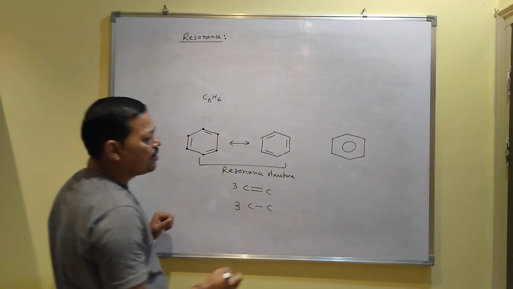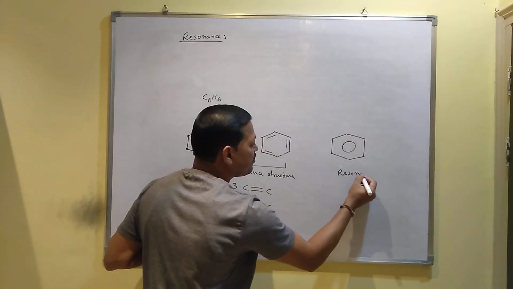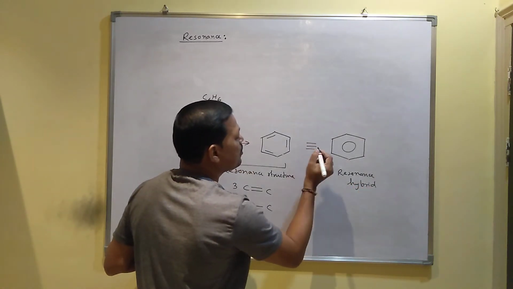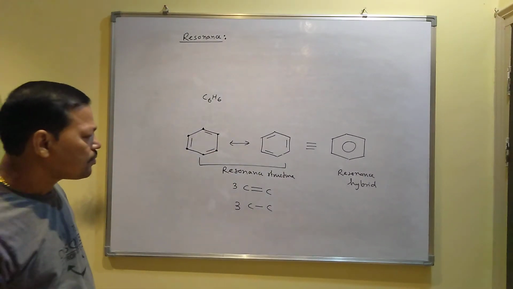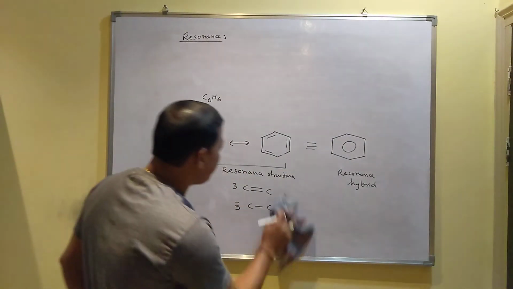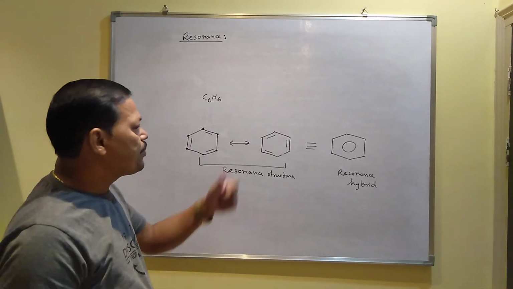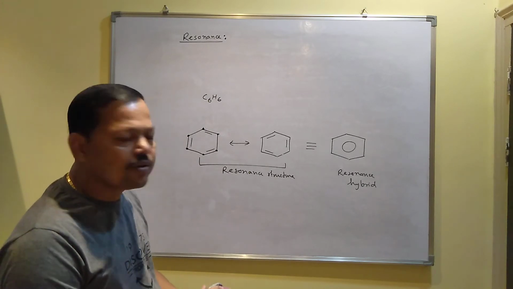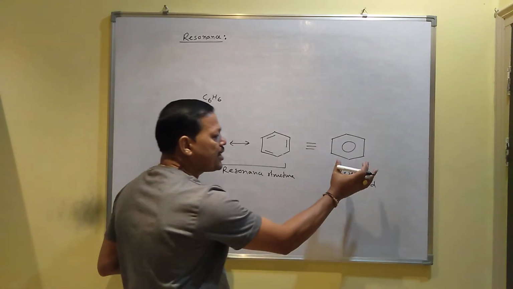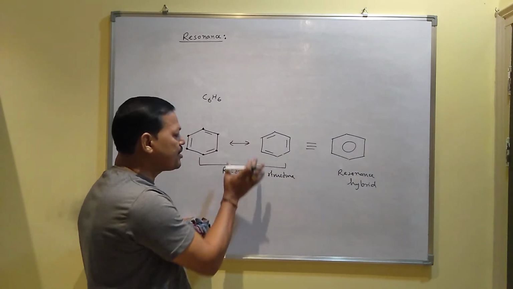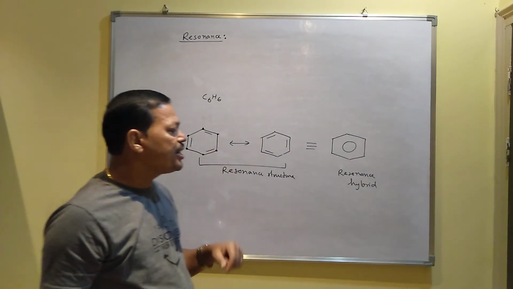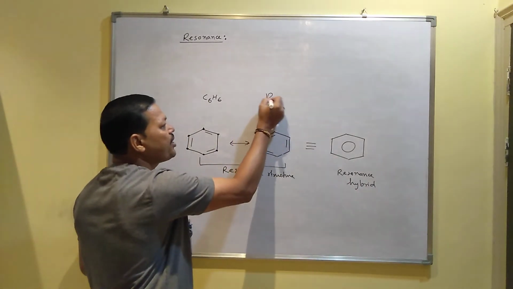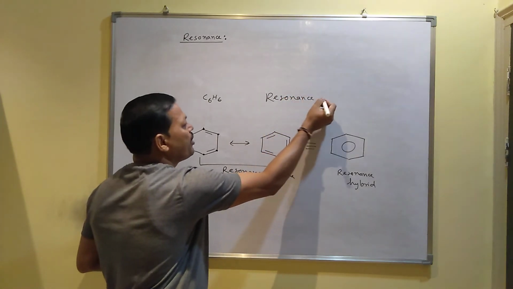And the overall structure is called the resonance hybrid. This is called the resonance hybrid structure, the overall structure. There are different molecules which can show this type of resonance structure, and the overall structure is called the resonance hybrid. And it is found that you will get some energy difference between this resonance hybrid structure and these canonical structures, the resonance structures. The energy difference between the resonance hybrid and the resonance structures is called resonance energy.